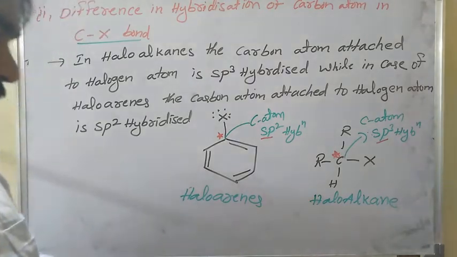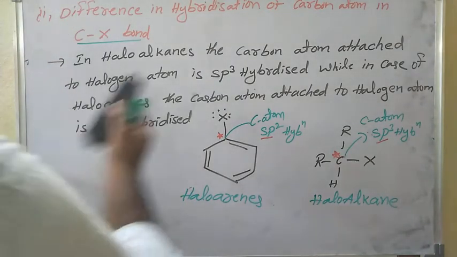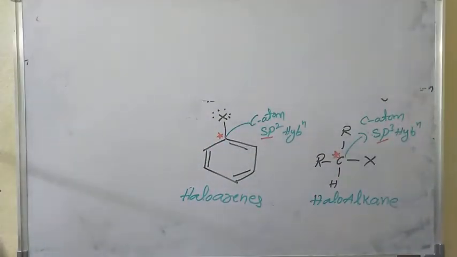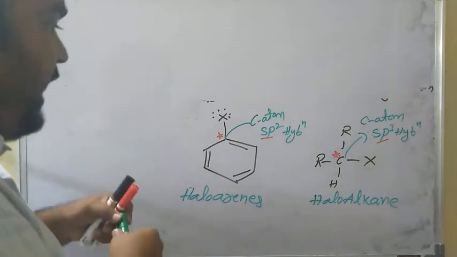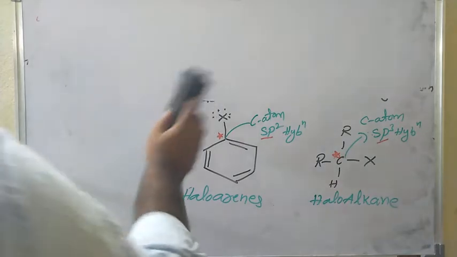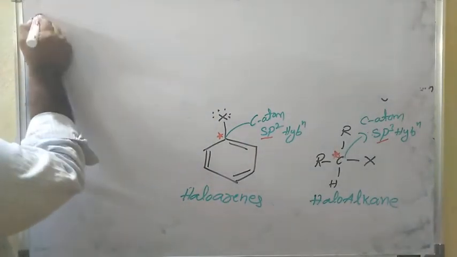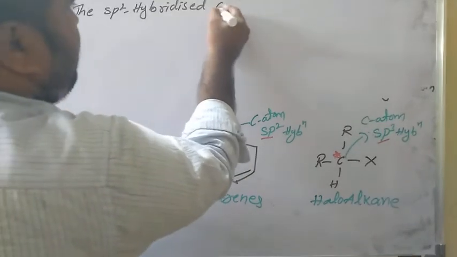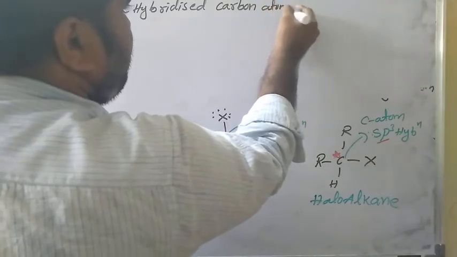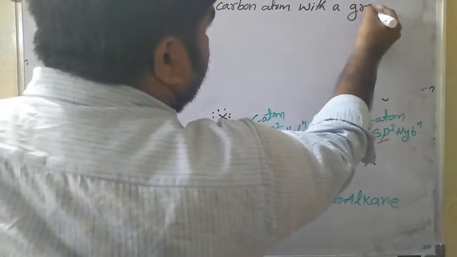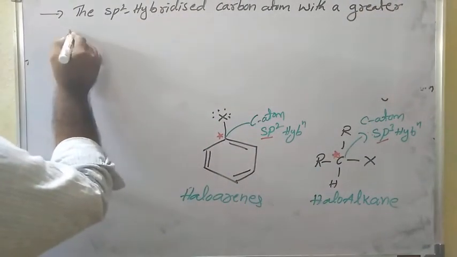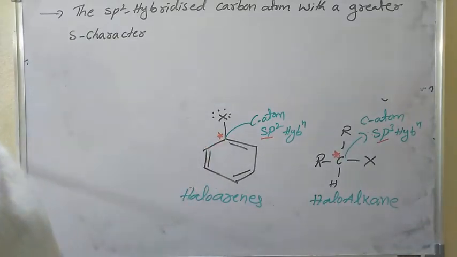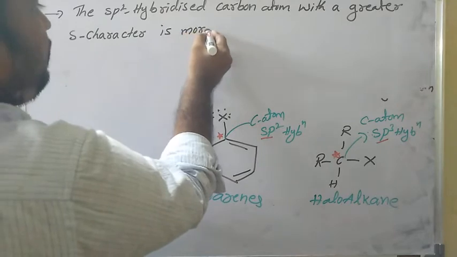Okay, is it clear? So due to this sp2 hybridization, the sp2 hybridized carbon atom with a greater s character is more electronegative.